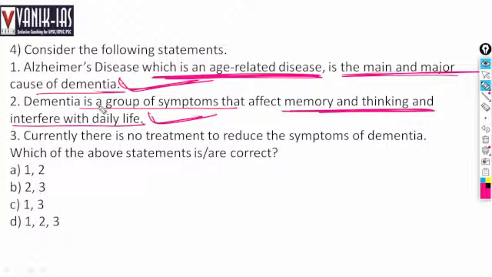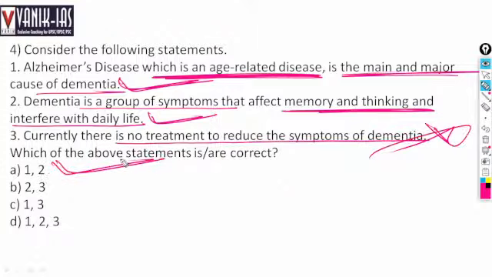Okay. Currently, there is no treatment to reduce the symptoms of dementia. This is wrong. When it is about a cure, then you can say like that, but the symptoms can be reduced, right? For every disease the symptoms can be reduced. So the third statement is wrong. So options 1 and 2 are the right options.